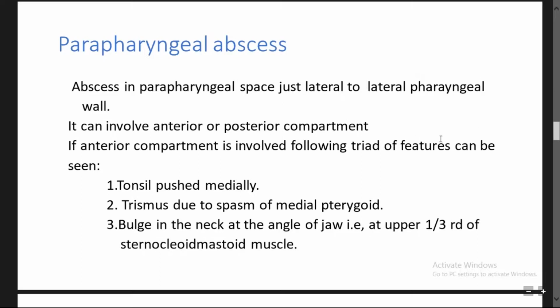The parapharyngeal space is present on either side of the pharynx, that is, in the case of the oropharynx or the nasopharynx. It is present on both sides, and it can involve the anterior and posterior compartments. If the anterior compartment is involved, the following triad of features can be seen. Mostly the tonsil is pushed medially, and there is trismus due to spasm of the medial pterygoid, because these are the structures which are in close proximity to the parapharyngeal space.